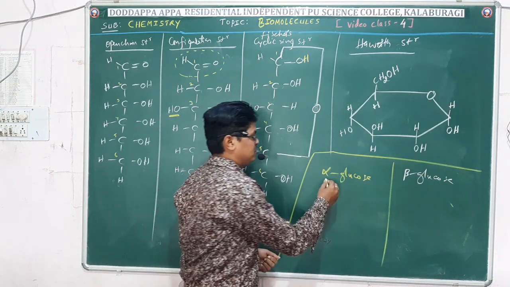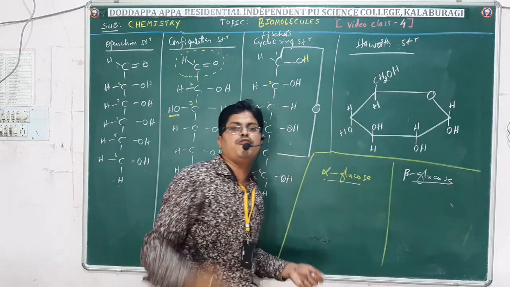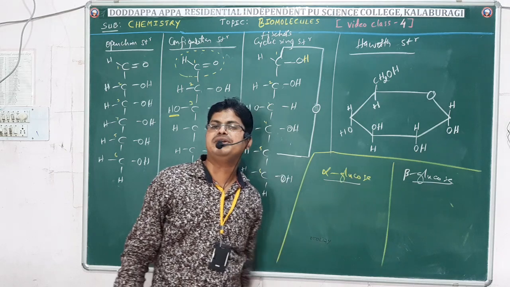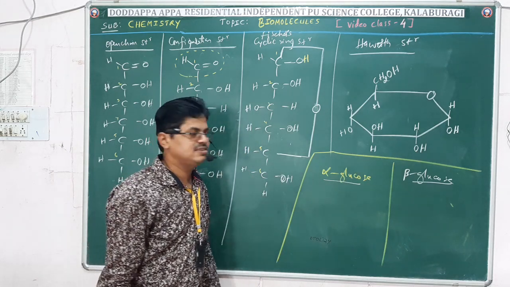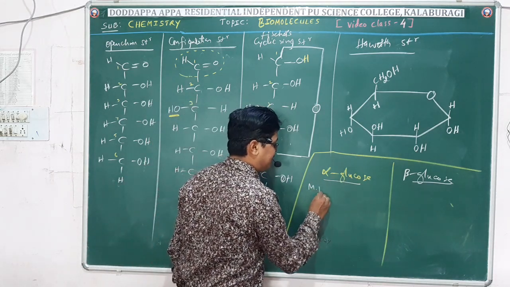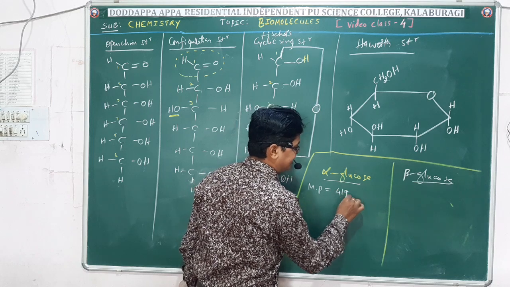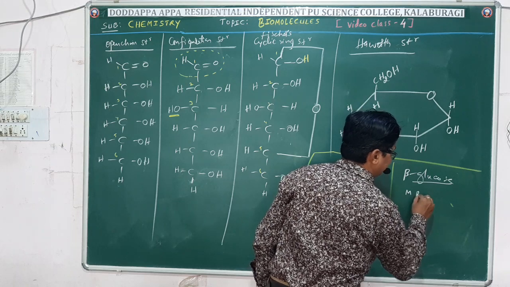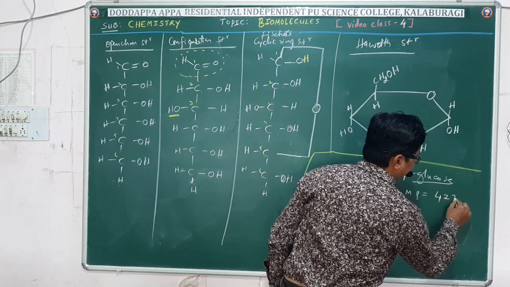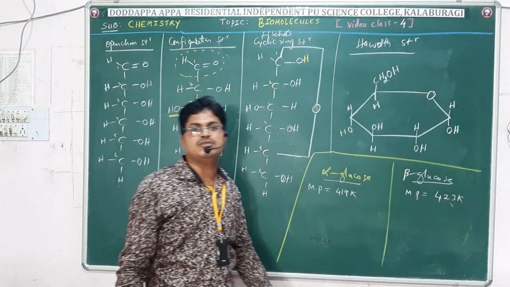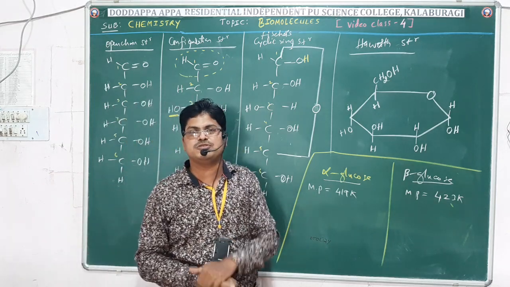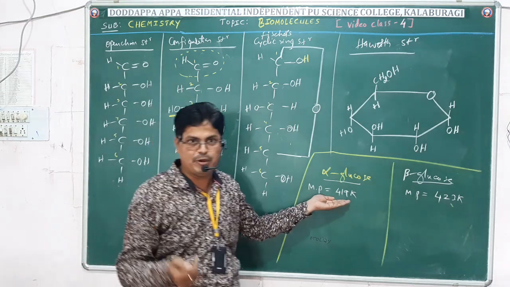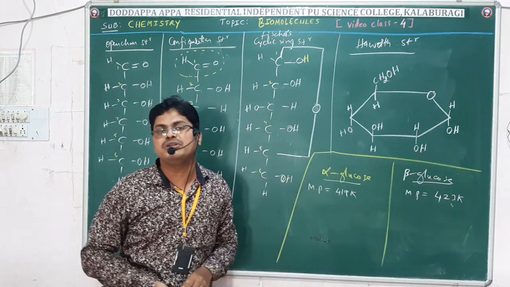Glucose, a sugar, exists in two forms. The crystalline form of glucose exists as alpha glucose and beta glucose. Alpha glucose has a melting point of 419 Kelvin, whereas beta glucose has a melting point of 423 Kelvin. So that shows that glucose exists in two forms.